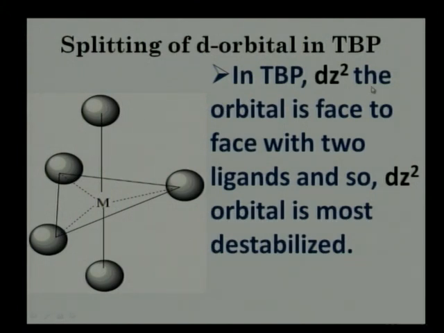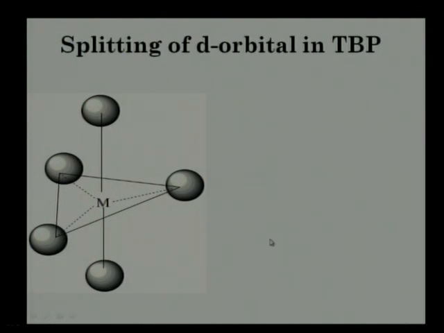Now splitting of d orbitals in trigonal bipyramid geometry. Now as you know, if the ligand directions and metal orbital directions are the same, then those orbitals are most destabilized. Here you can see in trigonal bipyramid geometry, the dz square orbital points along this axis, and therefore this dz square orbital is most destabilized, because this orbital is face to face with two ligands, so the dz square orbital is most destabilized.